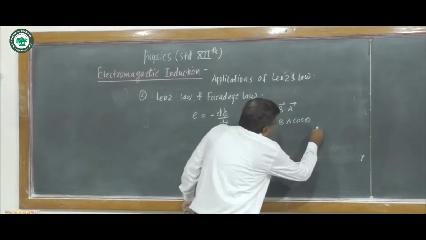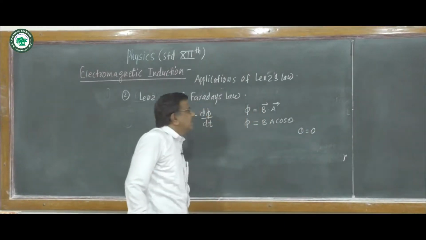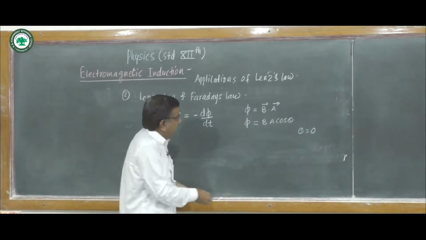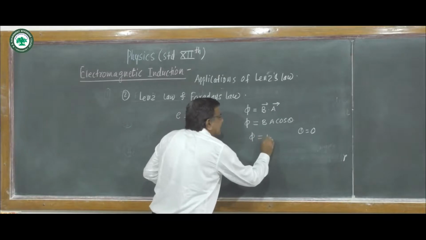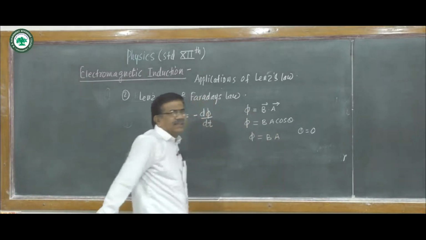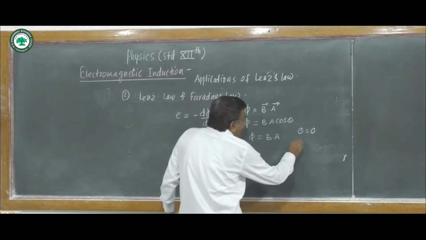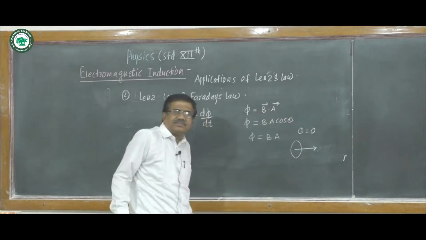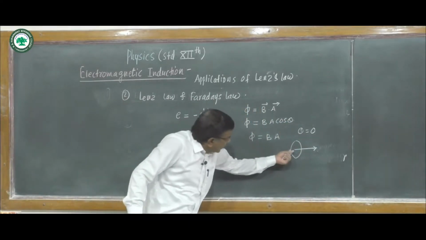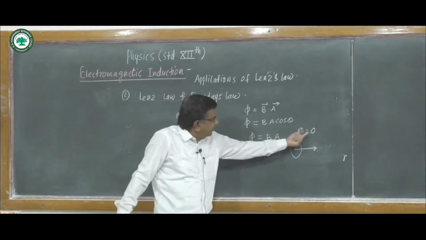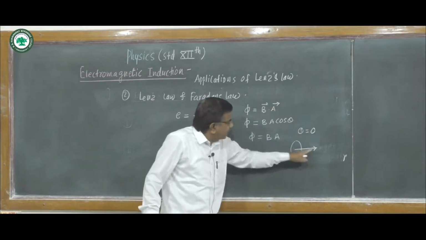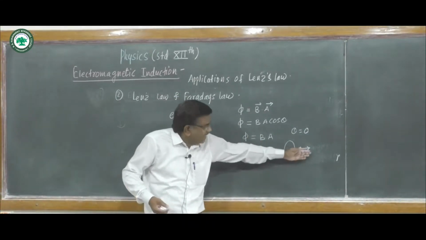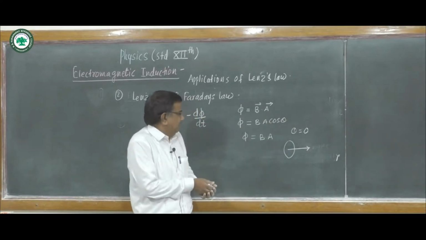If theta is 0, B and A are along the same direction, and we get phi as B into A. This A is an area vector which is perpendicular to the loop, and B is along the same direction as the area vector as theta is 0.